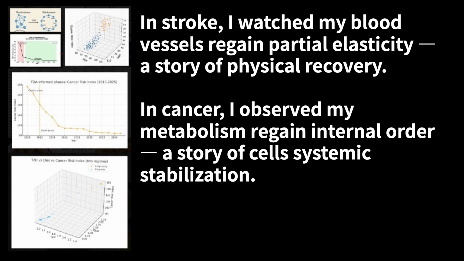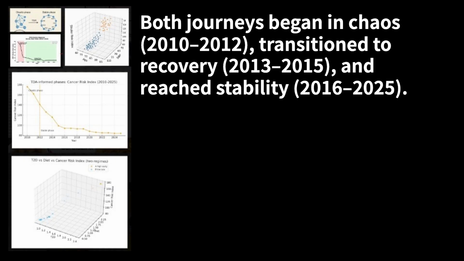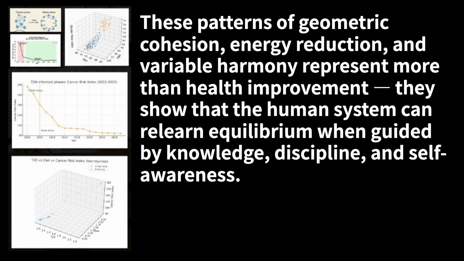In stroke, I watched my blood vessels regain partial elasticity. A story of physical recovery. In cancer, I observed my metabolism regain internal order, a story of systemic stabilization. Both journeys began in chaos, from 2010 to 2012, transitioned to recovery, from 2013 to 2015, and reached stability, from 2016 to 2025. These patterns of geometric cohesion, energy reduction, and variable harmony represent more than health improvement.